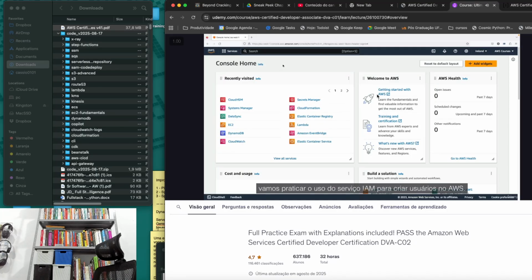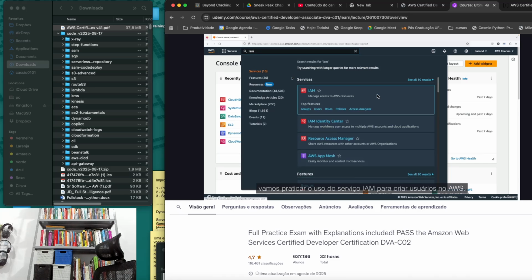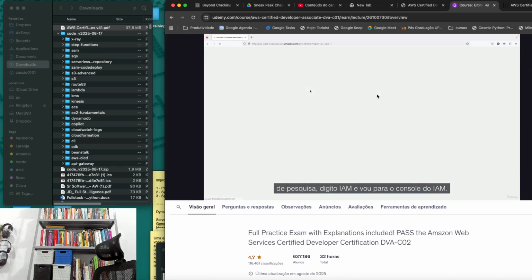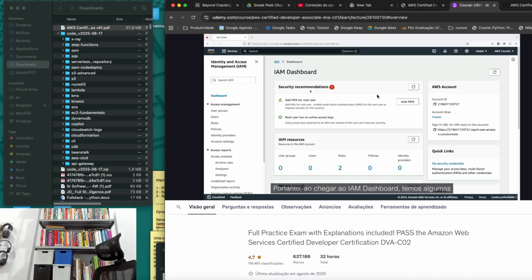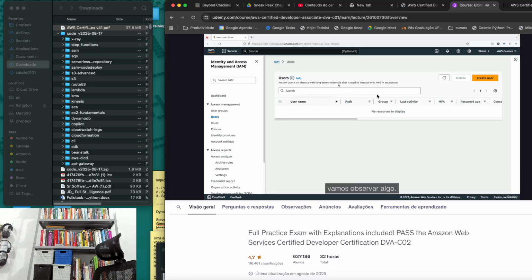So let's go ahead and practice using the IAM service to create users in AWS. So in the search bar, I just type IAM and I go into the IAM console. So upon arriving on the IAM dashboard, we have some security recommendations that we can, for now, not care about. And what I want to draw your attention to is that on the left-hand side, we go to users. So this is where we're going to create users for IAM. But first, let's notice something.